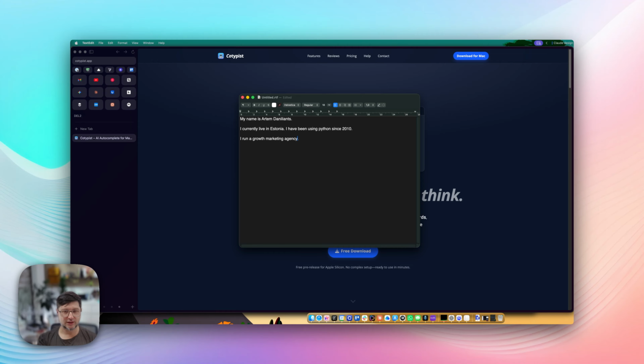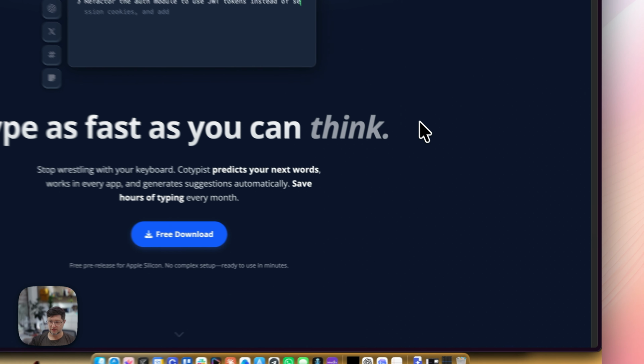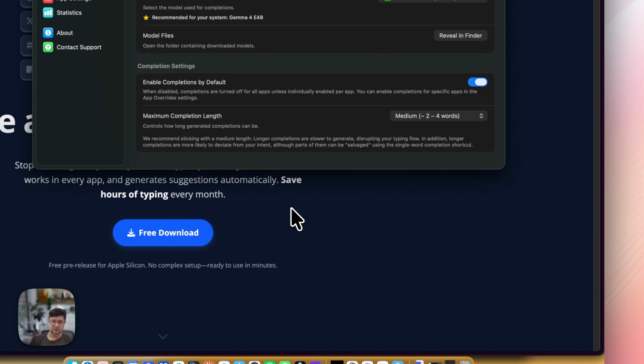It helps me create proposals, write emails, and it knows how I write proposals. How do I write sign-offs in emails and so forth? It's really, really useful. So this is the demo part. Now let's look at how you set it up.